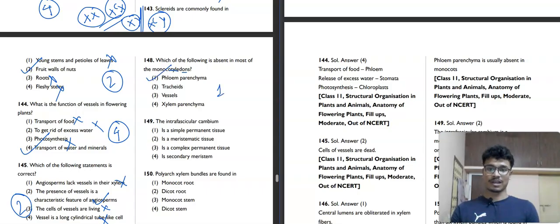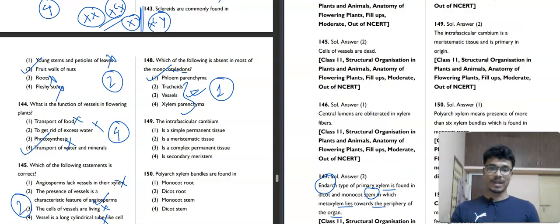The first option is our correct answer. All the others are present in monocots. The intrafascicular cambium is a simple permanent tissue, a meristematic tissue, a complex permanent tissue, or a secondary meristem? The intrafascicular cambium is a meristematic tissue of primary origin, continuously dividing. So the second option is our correct answer.